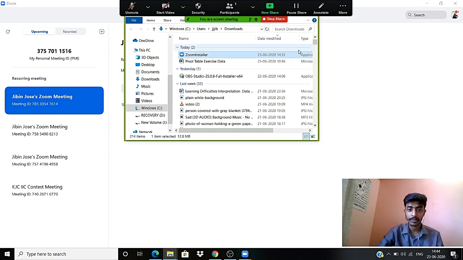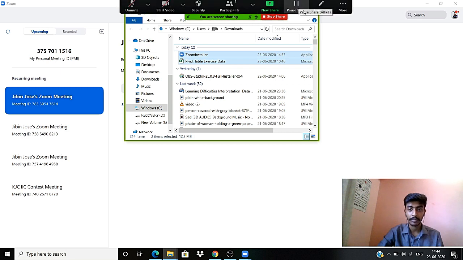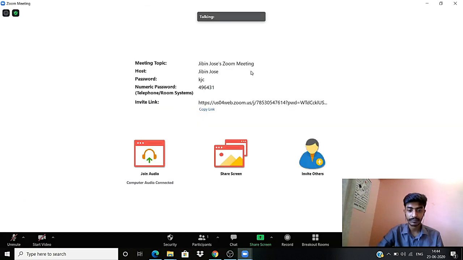So right now the participants will be able to see this screen, and they will be able to adapt to it. And all the clicks that I do here will automatically be visible to the participants. So it's pretty much easy, and you can stop sharing here.